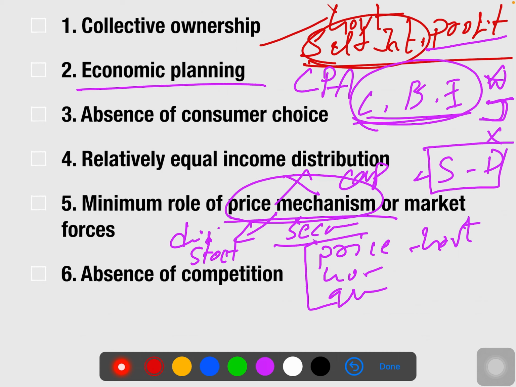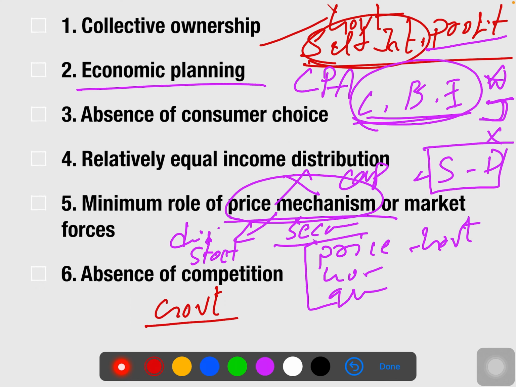And the last one, absence of competition. What is the meaning of absence of competition here? It means there is no competition, because everything is produced by the government. When the government is producing everything, who is a competitor for them? No one, none. That's why we call it the absence of competition. The government is the sole entrepreneur, producing each and everything in this economy. I think because of this, quality and quantity of goods are also going to decrease. So let's talk about that in the merits and demerits.